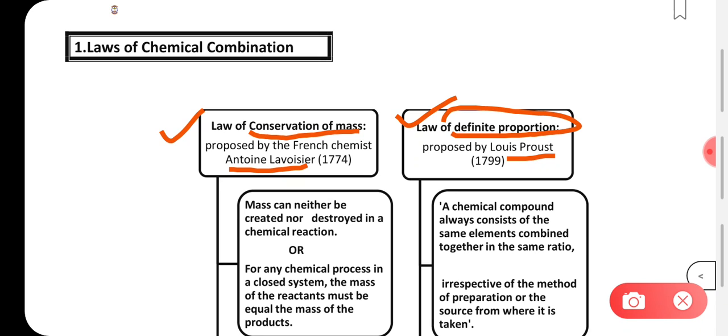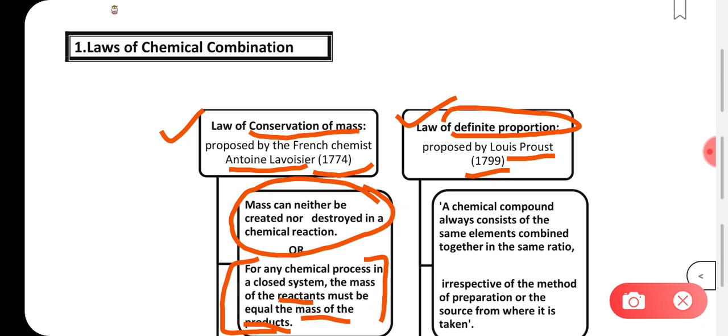The law of conservation of mass was given in the year 1774, and after many years it was Louis Proust who gave the law of definite proportion. So let us discuss each of these laws one by one. The law of conservation of mass states that mass can neither be created nor be destroyed during a chemical reaction, or you can say for any chemical process in a closed system, the mass of the reactants must be equal to the mass of the product.